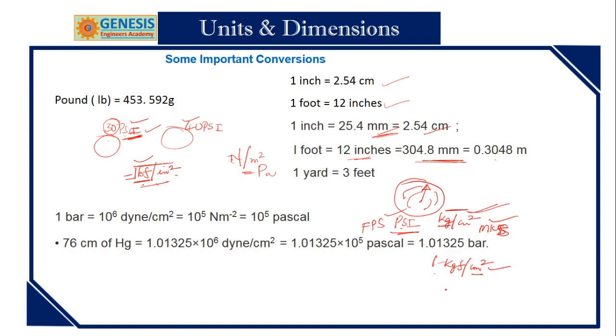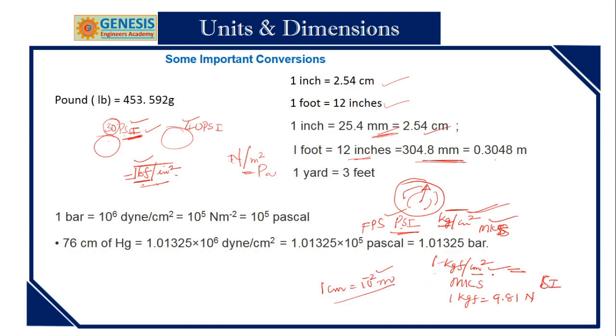So I will convert this. How do you know this one? You got my point? I want to convert 1 kg per centimeter square, this is MKS, into the SI system. 1 kg F is equal to 9.81 newtons. Like that, 1 centimeter is equal to 10 to the power of minus 2 meter. And 1 meter is equal to 100 centimeters. If I put all these things, what would I get?